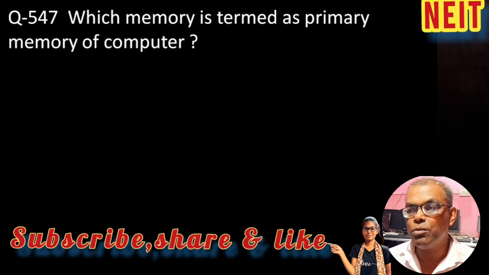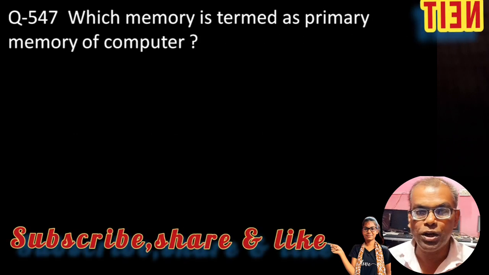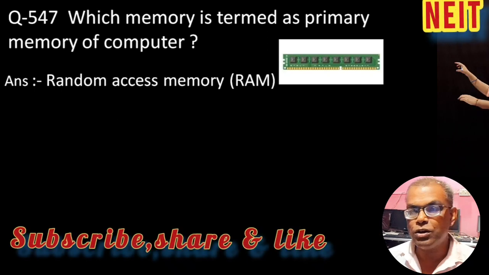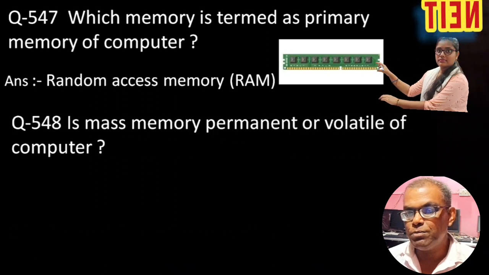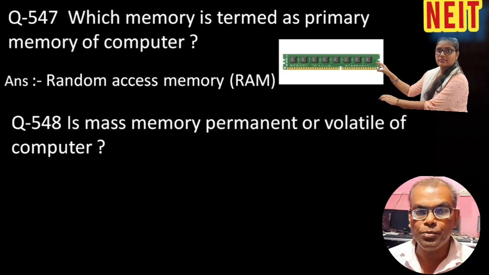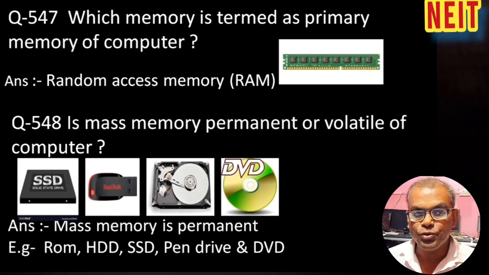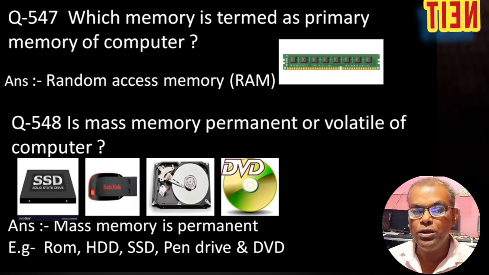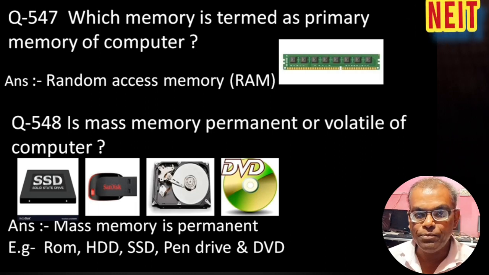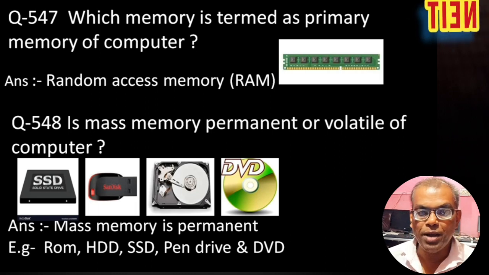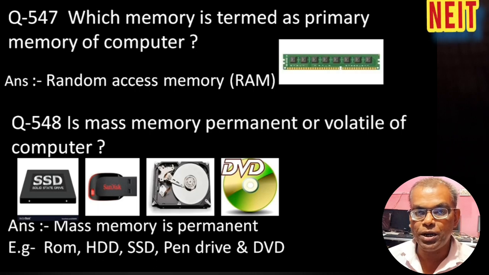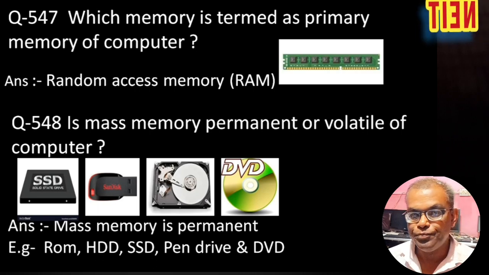Which memory is termed the primary memory of a computer? The correct answer is random access memory, that is called RAM. Is mass memory permanent or volatile? Volatile means temporary. But mass memory, which includes hard disk, solid state drive, pen drive, DVD, all these are mass memories. So that is why mass memory is permanent and it is not volatile.